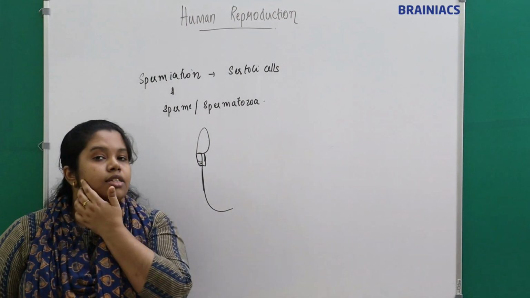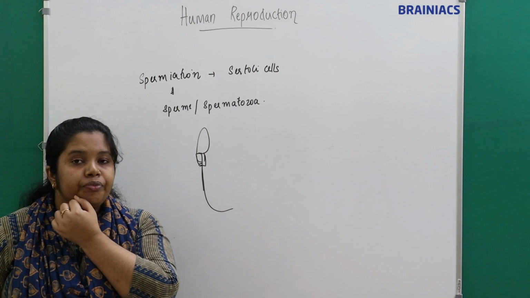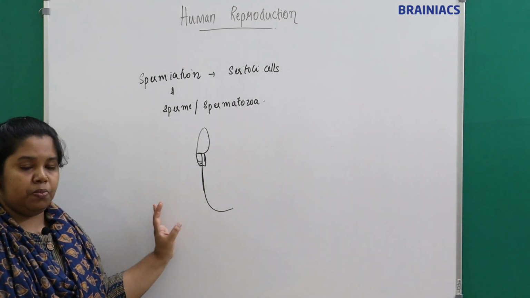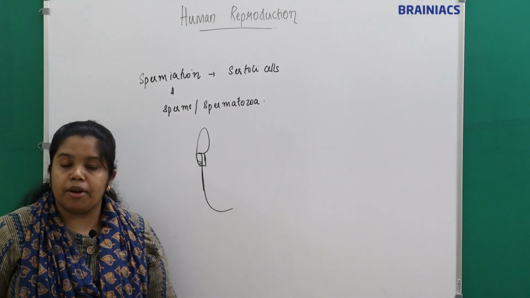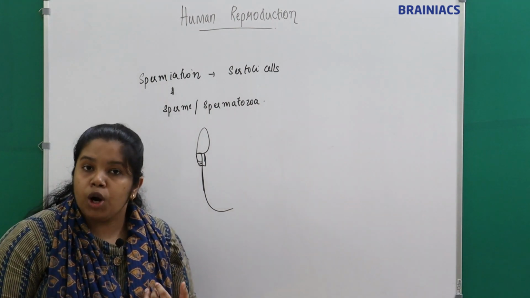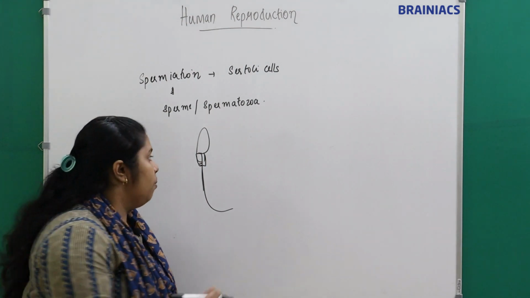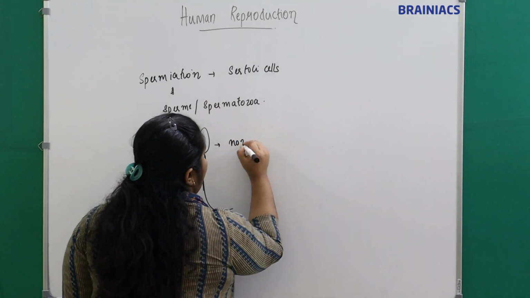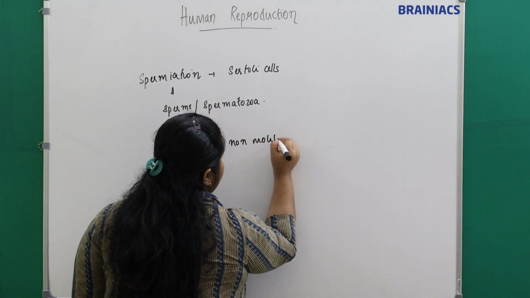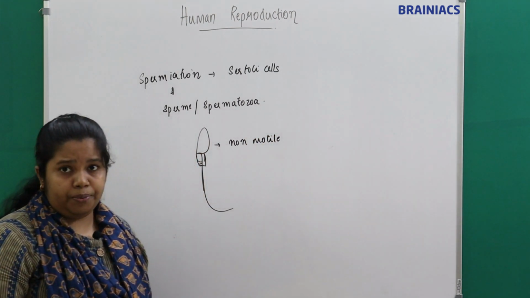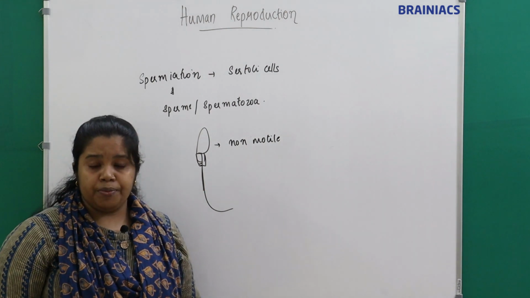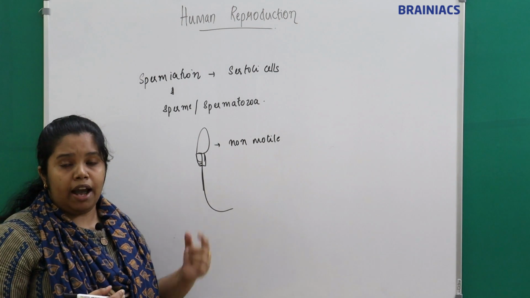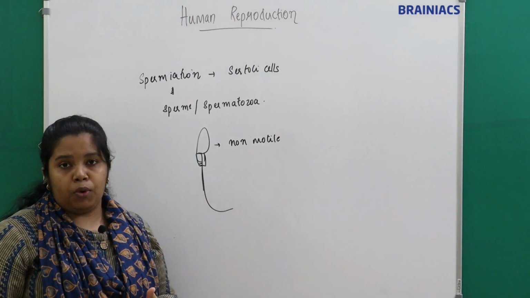Do you think these are motile? No, the sperms or the spermatozoa released from the Sertoli cells are not matured, or they are not motile. The sperms released from Sertoli cells are non-motile. They have tail, they have the acrosomal cap, they have the neck piece, but they are non-motile.